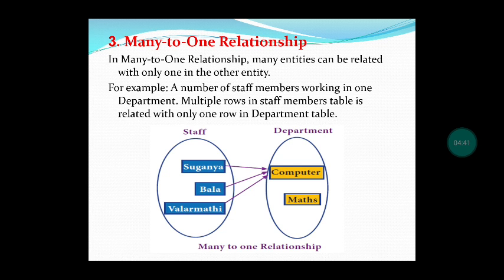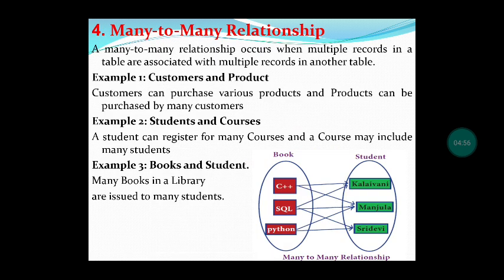Many entities can be related to only one entity. For example, here staff member and department. Many staff will be there and the department will be one. For the computer science department, many staff are there. So, many staff to one department. That is a many-to-one relationship. Next is the many-to-many relationship.